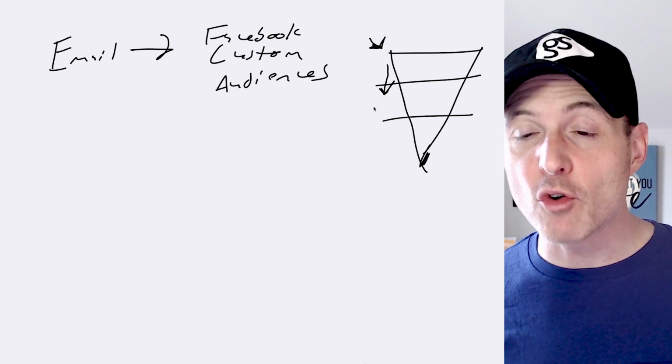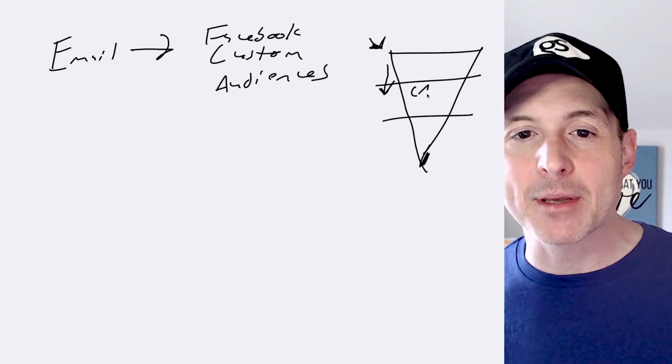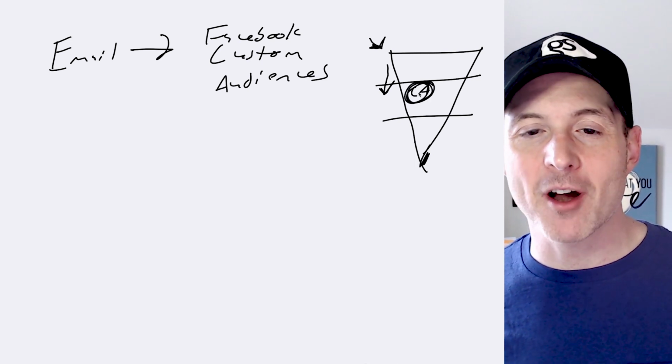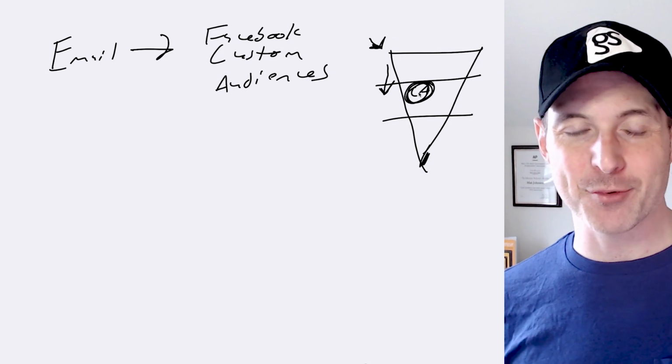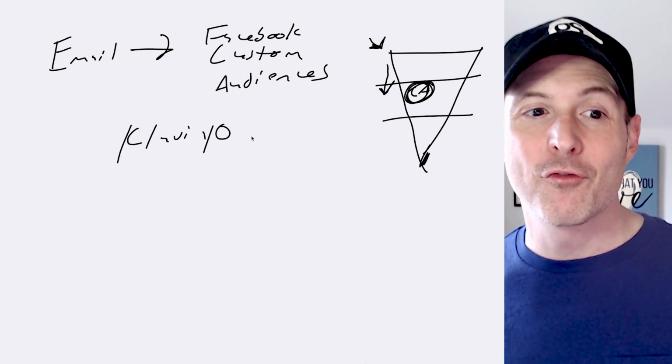And even if they don't convert, they can stay in the funnel, because you can set people here at custom audiences, and then we're not so worried about the attribution window, because Klaviyo will do the tracking work for us.